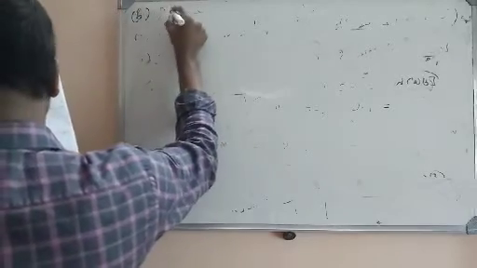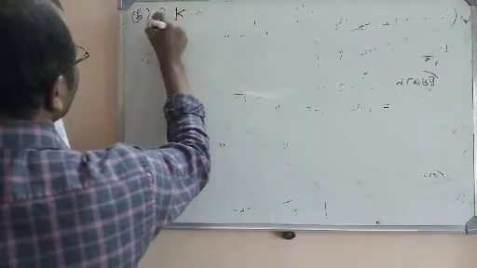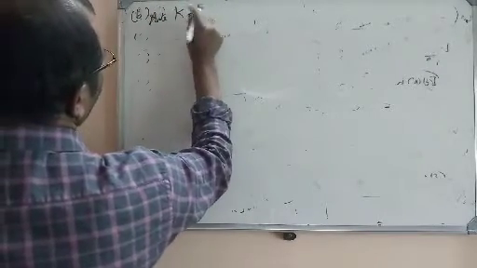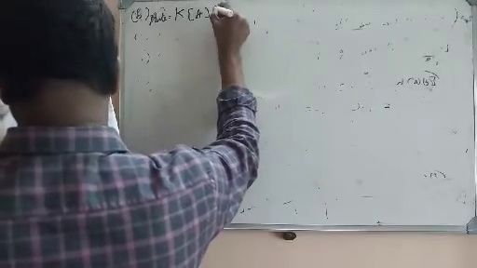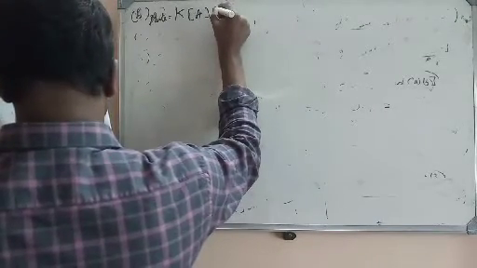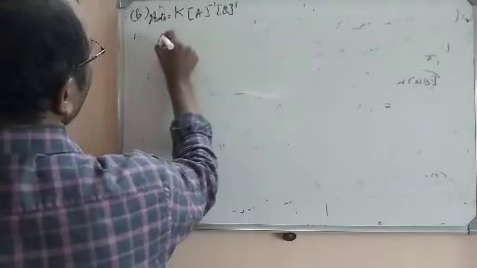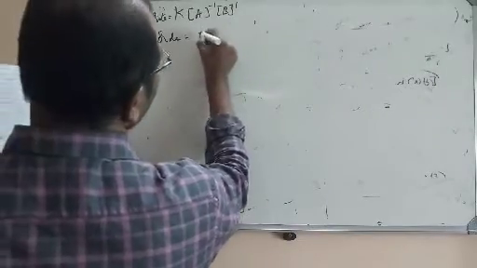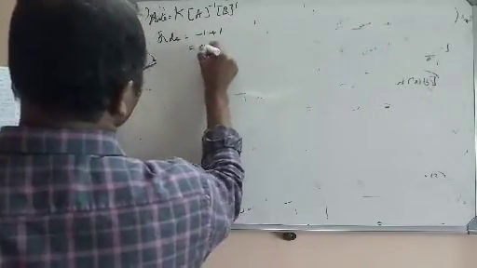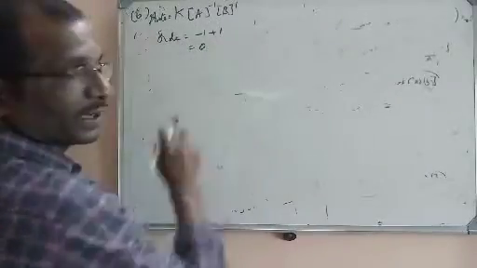So they have given the rate law: rate is equal to K into A power minus 1 into B power 1. Now what is the order? Overall order is simply the sum of the powers. It is nothing but minus 1 plus 1, which is 0. This is the overall order of the reaction.